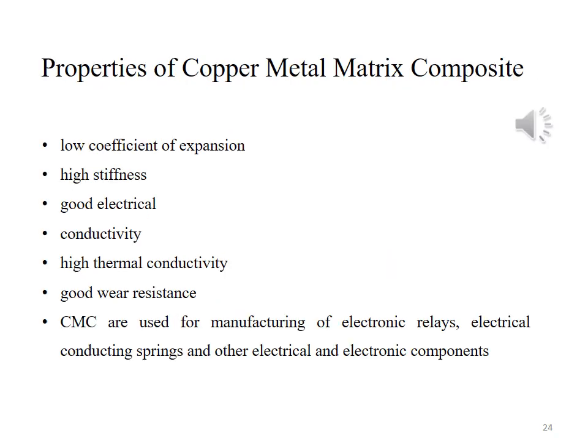Properties of metal matrix, copper metal matrix composite material. This material possesses low coefficient of expansion, high stiffness, and good electrical conductivity. This material possesses high thermal conductivity and good wear resistance. These materials are used for manufacturing of electric relays, electrical conducting springs, and other electrical and electronic components.